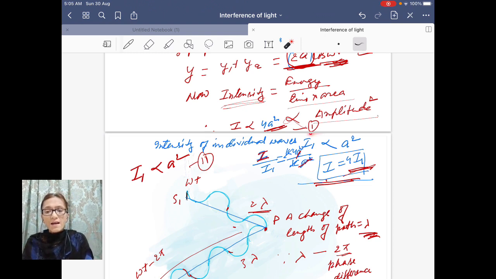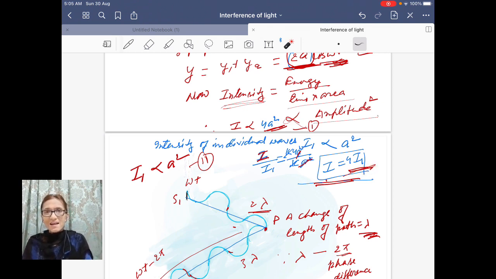And when you divide the net intensity due to superposition of two waves by the intensity due to a single wave, on cancelling the constant term a squared, you find that the intensity of the two superimposing waves at point P is equal to 4 times the intensity due to a single wave.